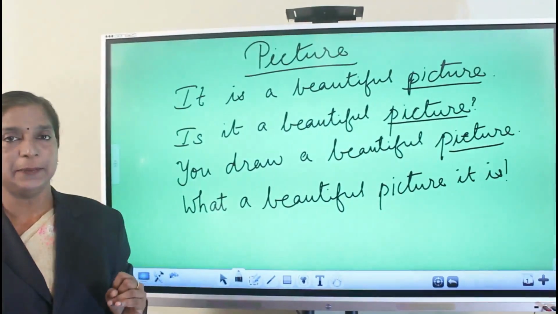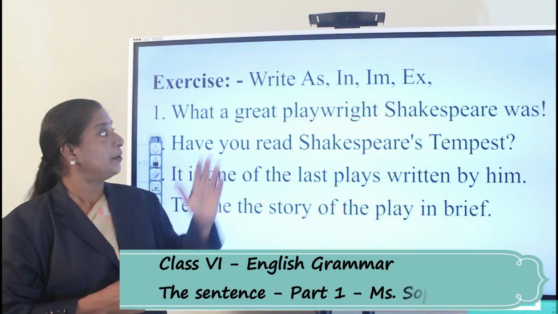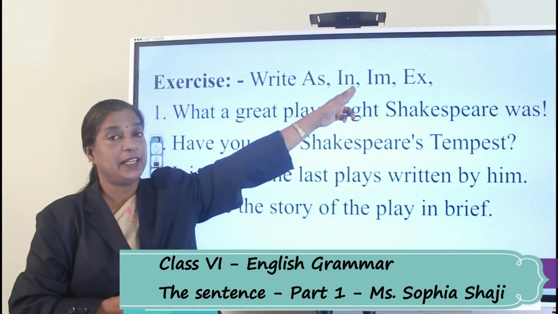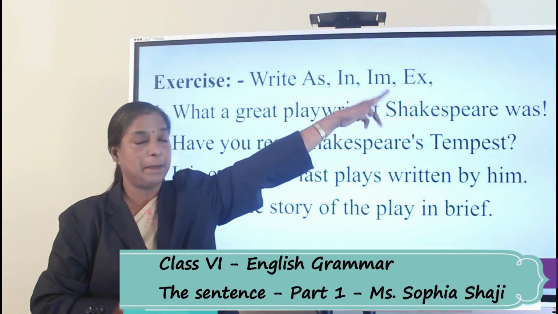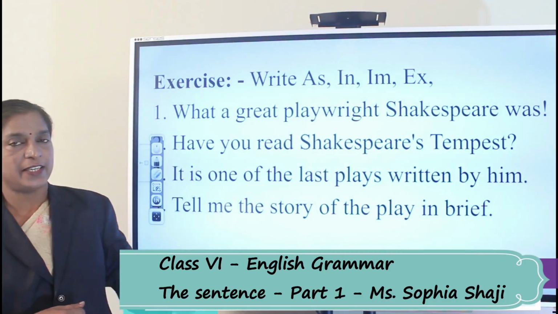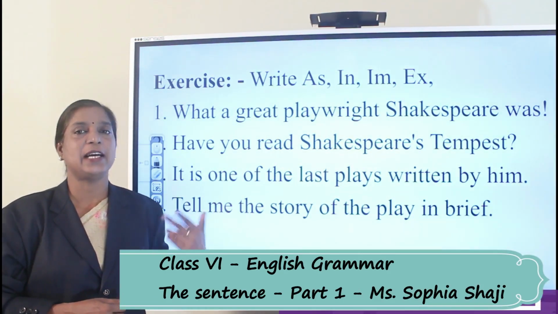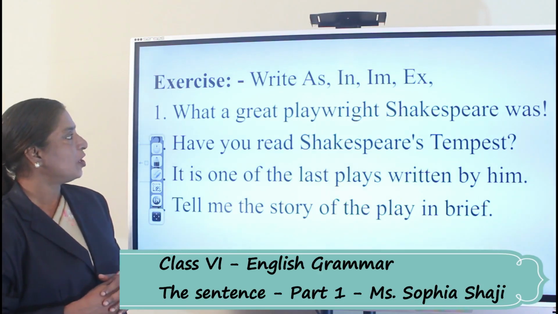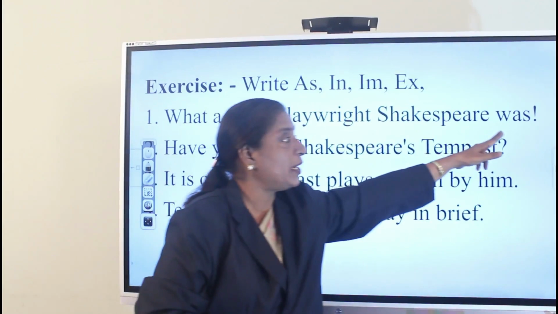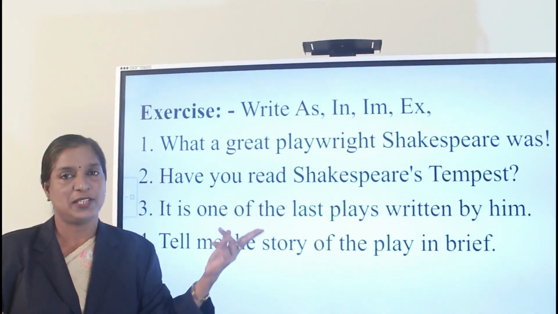Hope you got an idea. Now let's see an exercise. Now look at this. Write AS means assertive, IN interrogative, IM imperative, ES exclamatory. You have to do this exercise. In your textbook also you have got an exercise where you have to identify the type of sentence. Now look here. What a great playwright Shakespeare was. See, looking at this exclamation mark, you can be sure that, oh, this is exclamatory sentence, right?